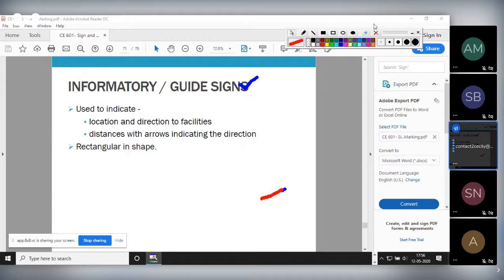Now comes the informatory. What is the purpose of informatory? It indicates the location and direction to the facilities. Facilities means whether it may be your destination, some hotels, some restaurants, or some hospitals. All those kinds of facilities, the signboard gives us information about. Information means location and the direction. It is generally designed rectangular in shape. So these are those signboards.